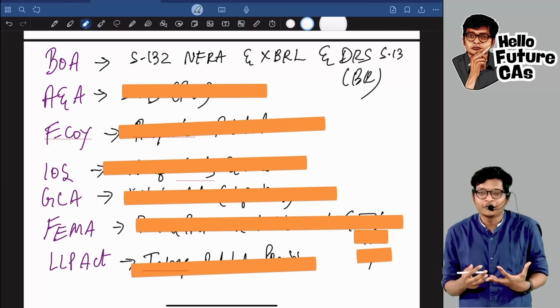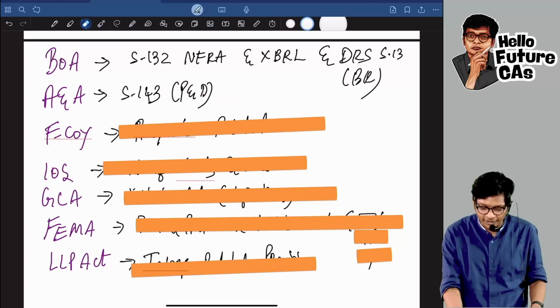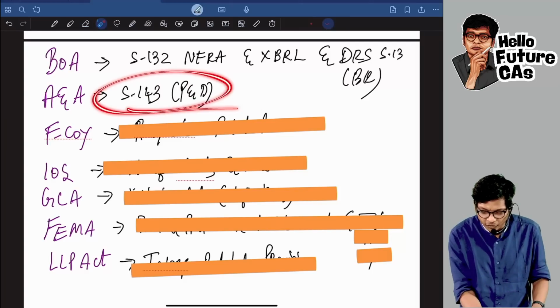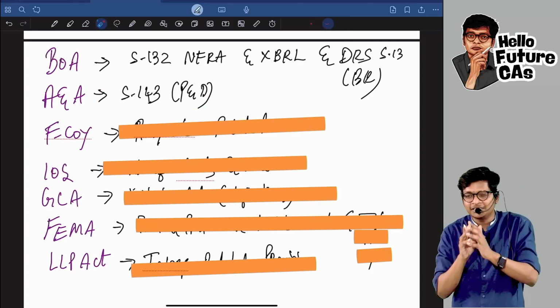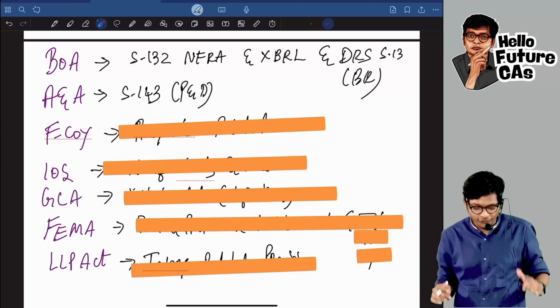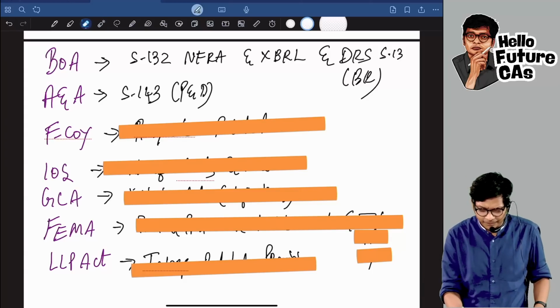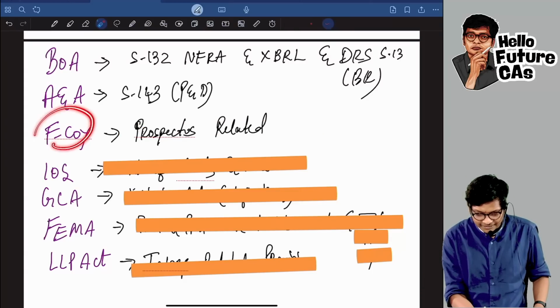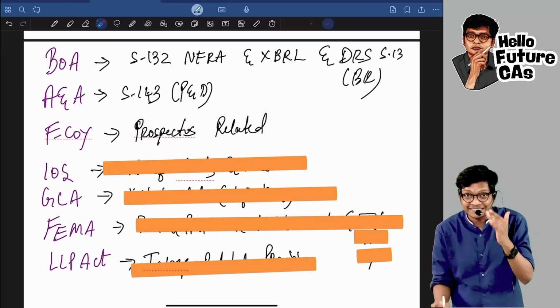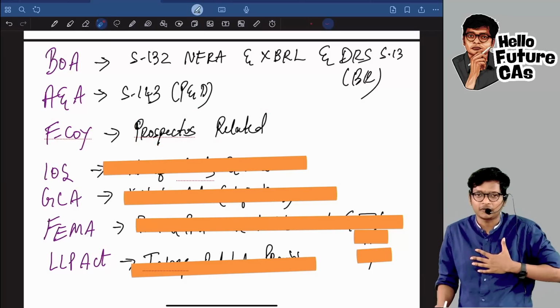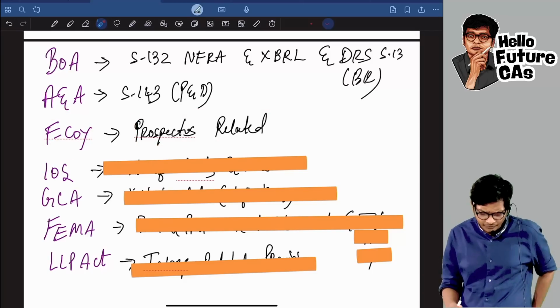Auditors, all of you will study because you are studying to become auditors. Here I kept section 143, powers and duties, because it's a very big section. Most of you would have skipped this, guys. Foreign company, again a scoring area, please learn that. But prospectus related provisions, I have seen a lot of students skip because they don't like it.